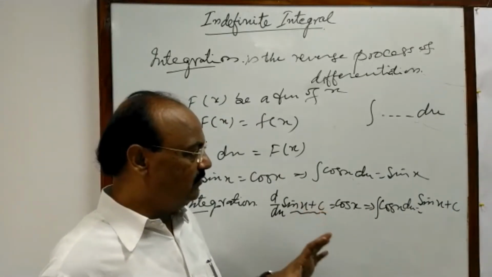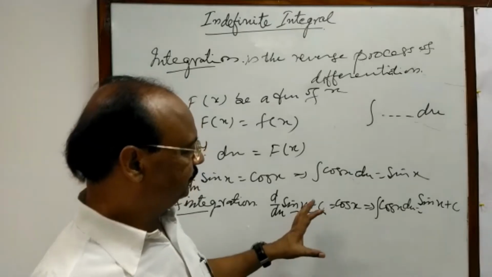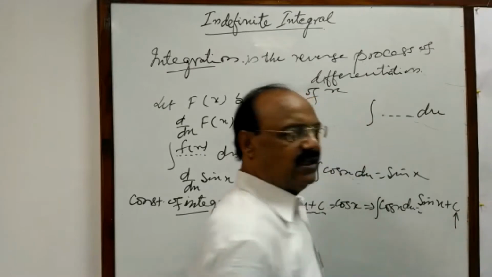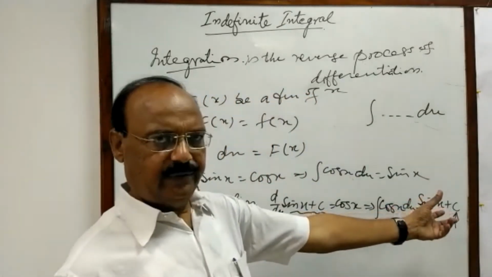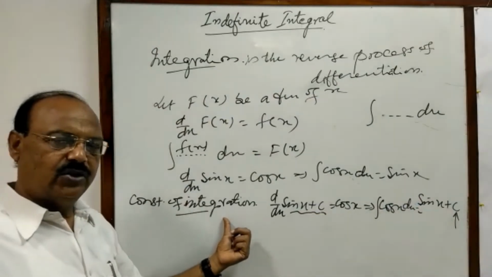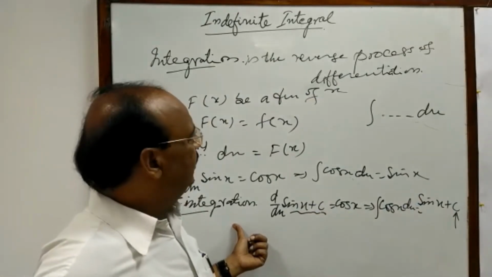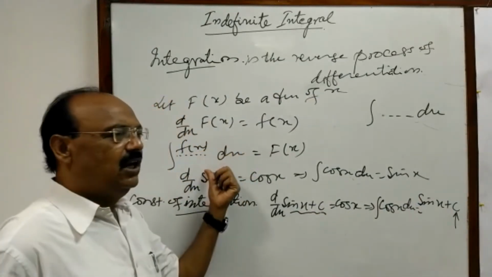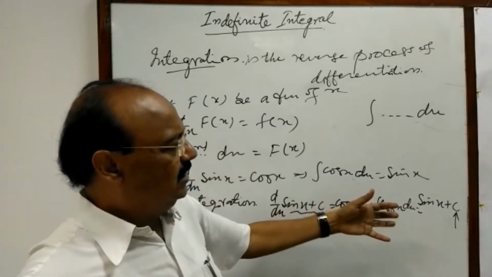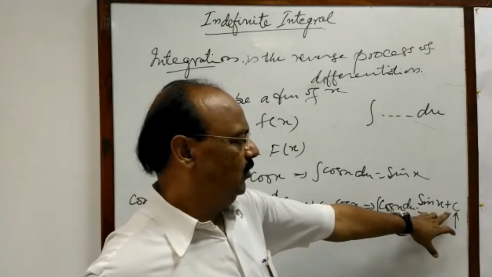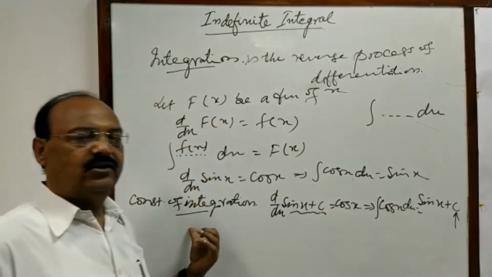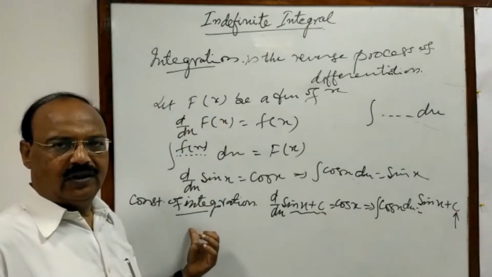So now it is very clear that this constant c plays a vital role here, and this is known as the constant of integration. So students, remember, whenever you find the integral of any given function, then in the result we always put C, which is known as the constant of integration.